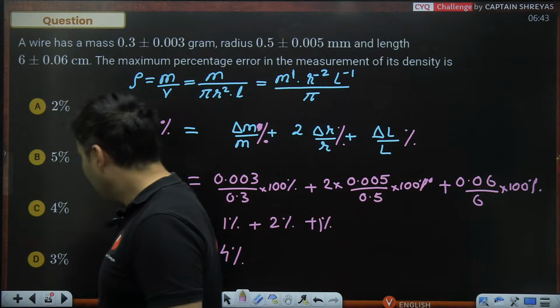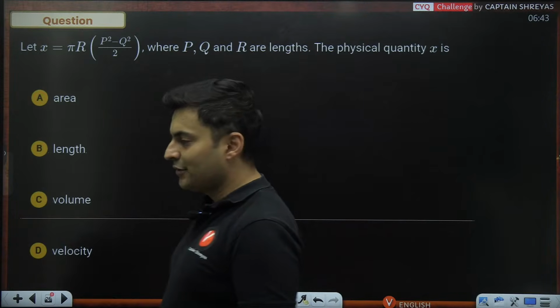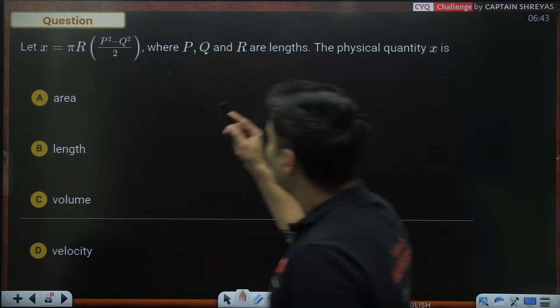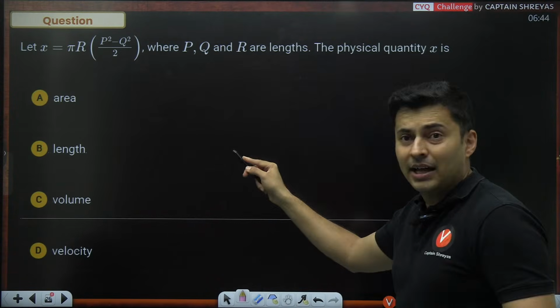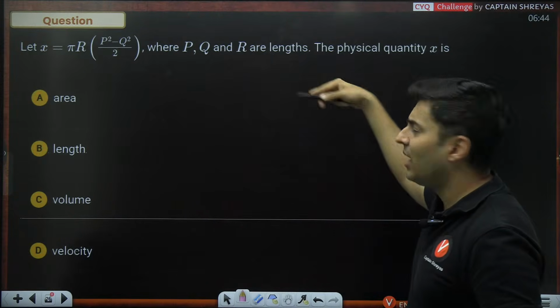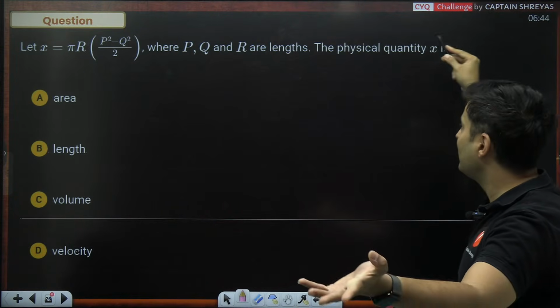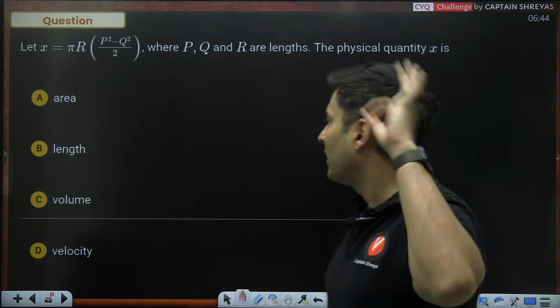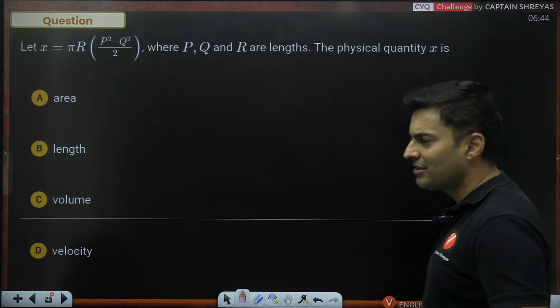Let's move to the next question on your screen. If x is pi r into p square minus q square by 2, where p, q, r are some lengths, then this physical quantity must be what? Area, length, volume, velocity. Very straightforward.